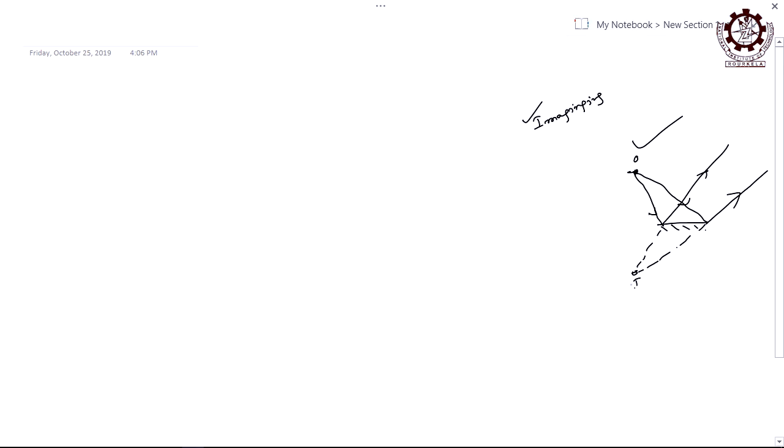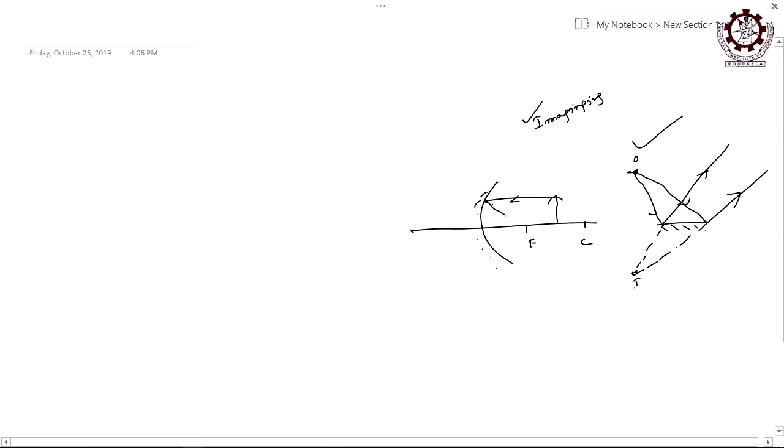So, the images formed by a plane mirror are all virtual, but if you take a concave mirror, with the focus and the center of curvature, and the object is here, then a ray will come like that and after reflection go through the focus, and another ray will pass through the focus and be reflected out as parallel.